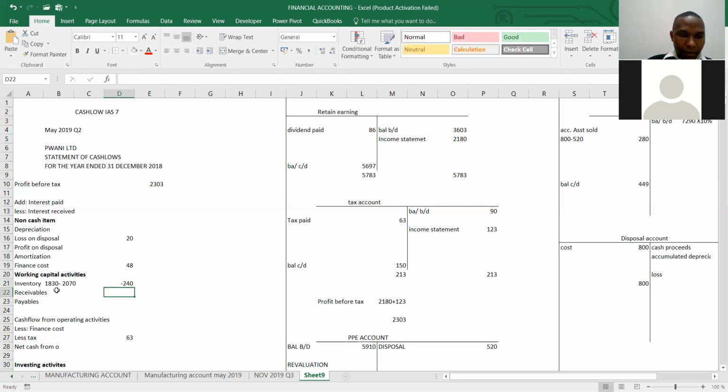Debt receivable, how much is the receivable? Tulisema receivable ikiwa increase, hiyo ni cash outflow. That is, we add 1020 minus 1170. So there was an increase of how much? Of 150. An increase of 150.